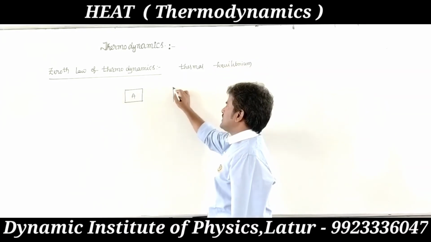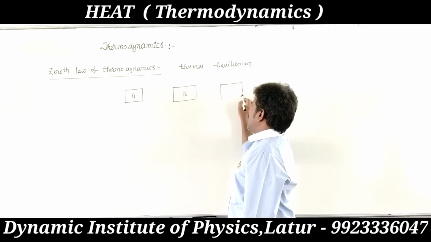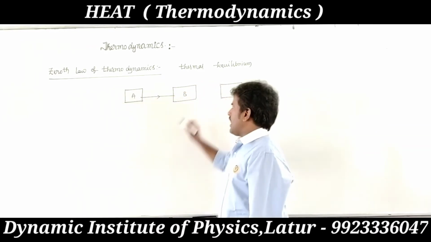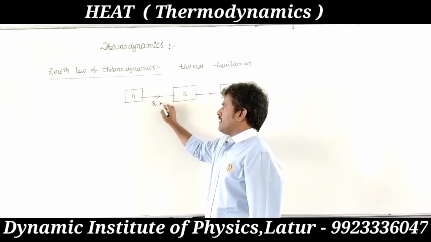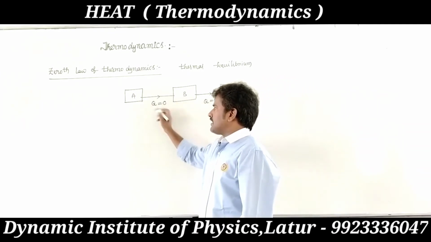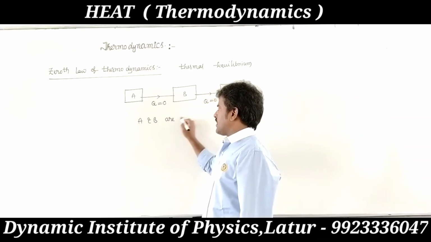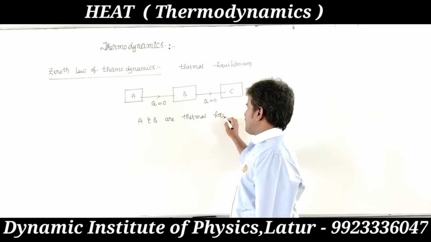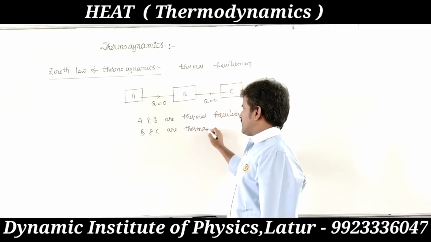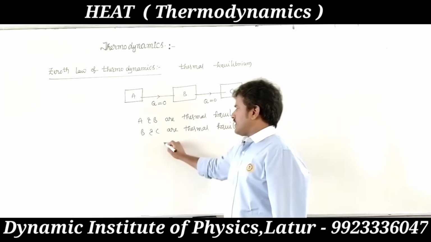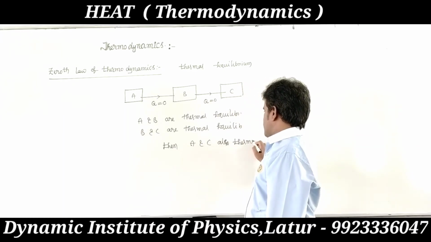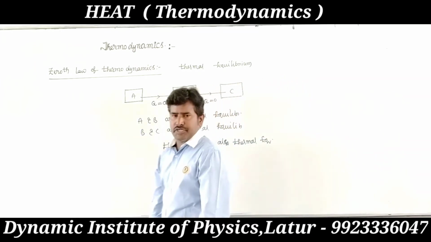If three systems A, B, C are considered, and A and B are in thermal equilibrium, and B and C are in thermal equilibrium, then A and C are also in thermal equilibrium. So this is the zeroth law of thermodynamics.